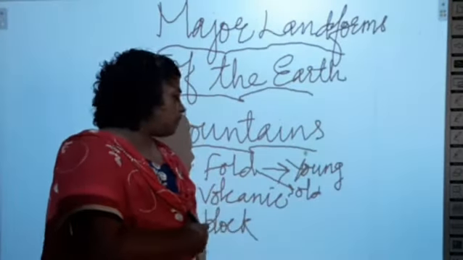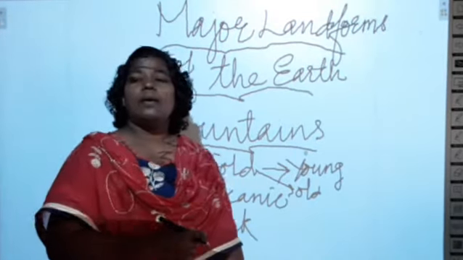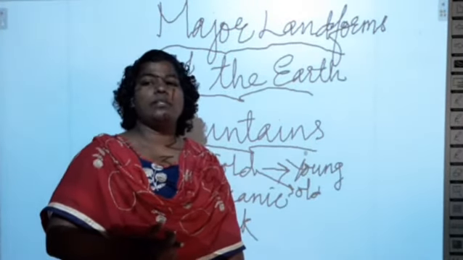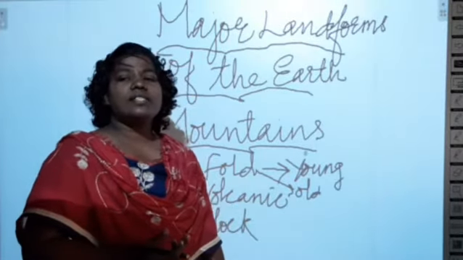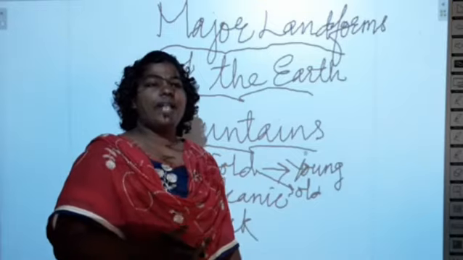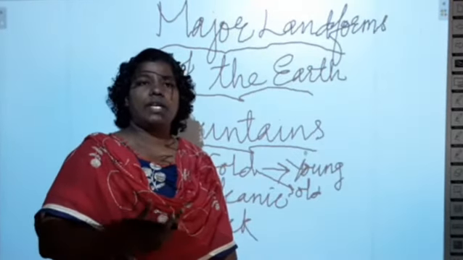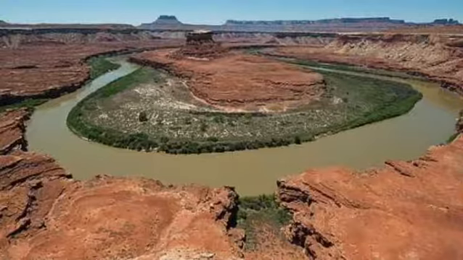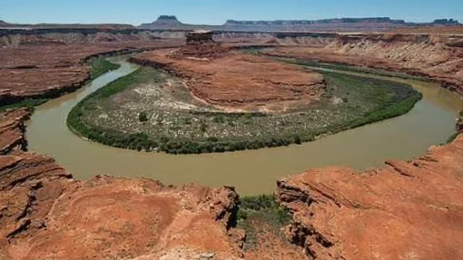And the next thing we are going to see is plateaus. Another major landform is the plateau. What is a plateau? What type of landmass do we call a plateau? Plateaus are otherwise known as plains in the air, or we can also call them tableland. Why do we call plateaus tableland?